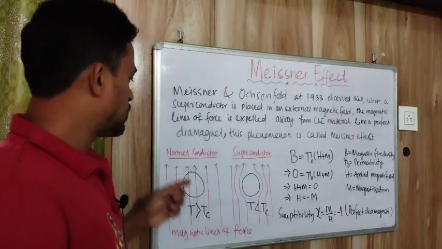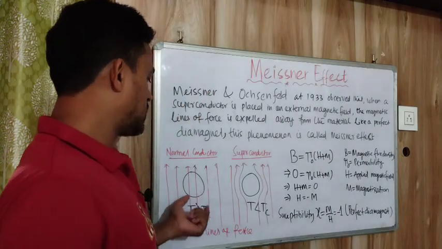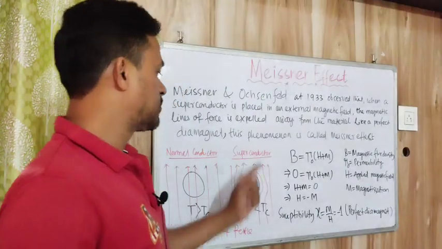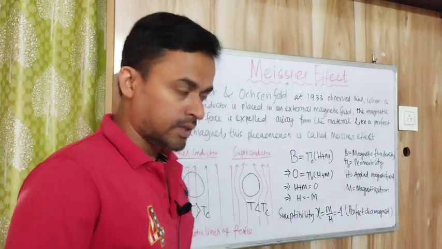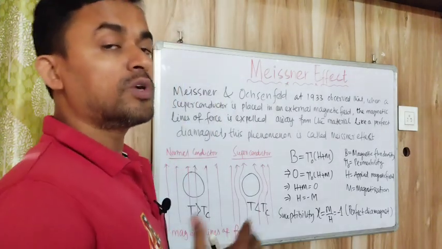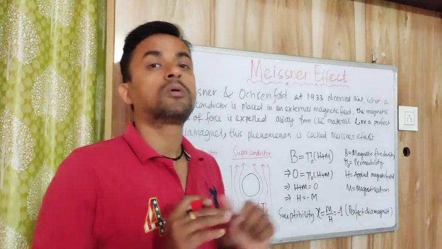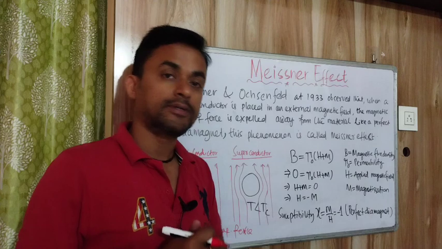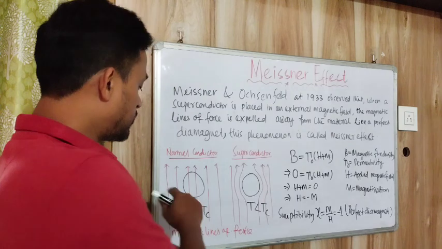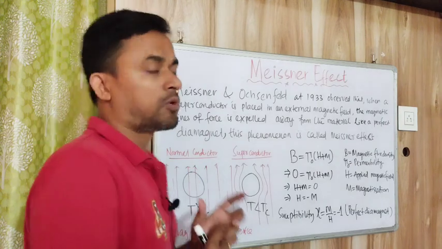Here we can see this is a normal conductor and this is a superconductor. As we have explained before, for the normal conductor T is greater than Tc, and for the superconductor T is less than Tc. As we have discussed earlier, Tc is the critical temperature. So when we bring the environmental temperature below the critical temperature, the normal material behaves like a superconducting material. That means T less than Tc is the superconductor, and in this case our applied temperature is more than the critical temperature, therefore it is the normal conductor.